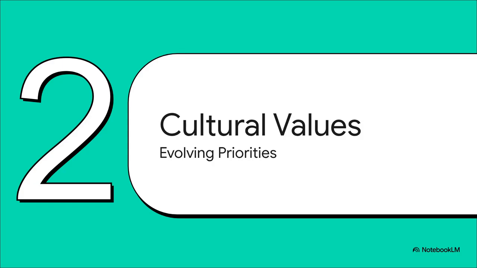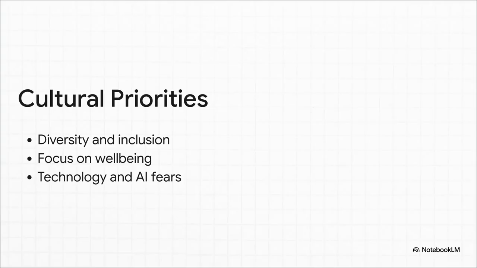And this brilliantly illustrates our next section, our evolving cultural values. Because these macro social events don't just happen around us, they actually change us internally. Audiences now actively demand new cultural priorities from their media. We have a culture that increasingly values diversity and inclusion, completely expecting to see a broader range of perspectives represented.